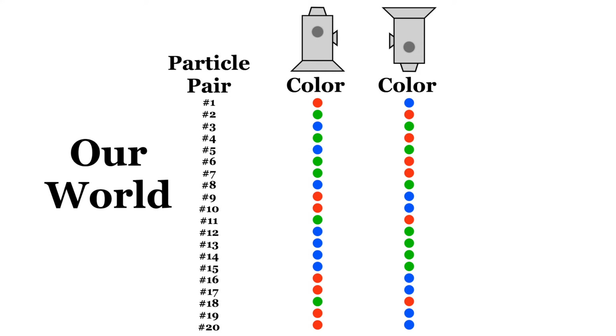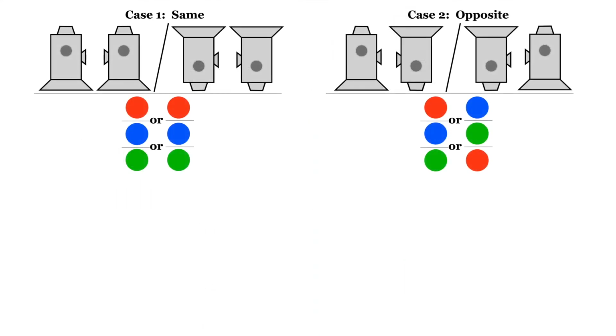Whenever the left detector is red, the right one is blue. When the left detector is green, the right one is red. And when the left one is blue, the right one is always green. Note you can also run the experiment with the left detector inverted and the other one right side up, and you see the same correlation. Let's summarize the results in these tables. If the detectors are oriented the same way, we always get matching colors, though which color we get appears random. If the detectors are oriented opposite each other, we get either red-blue, blue-green, or green-red. Again, with each of these results occurring randomly with equal chance.